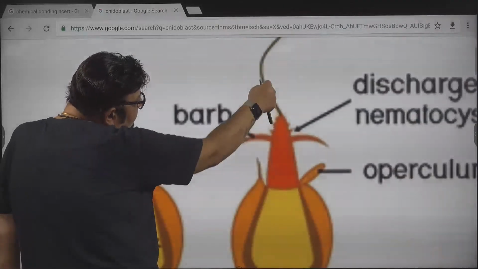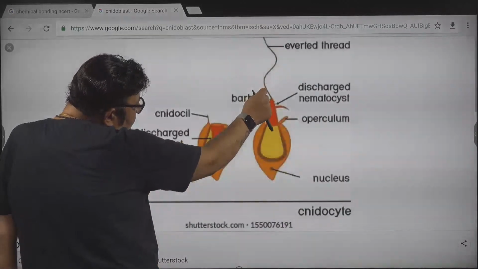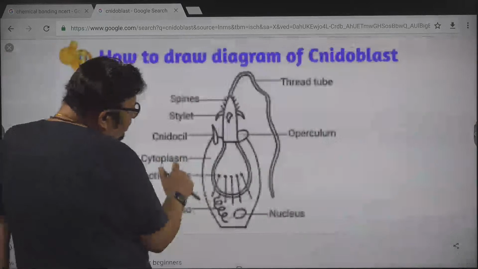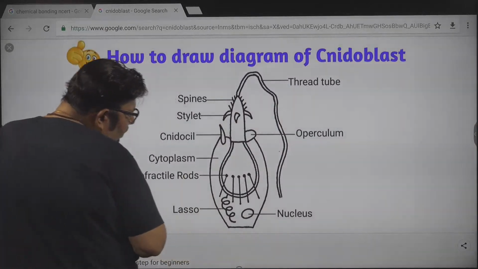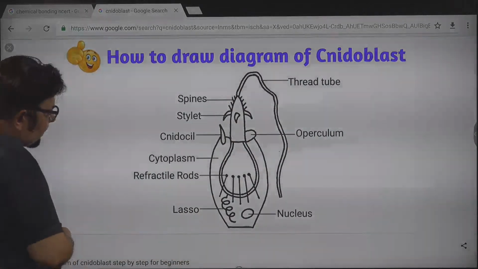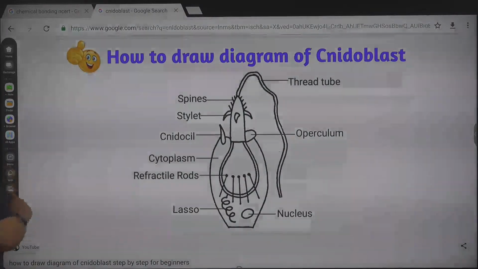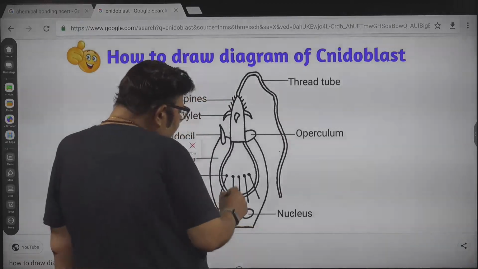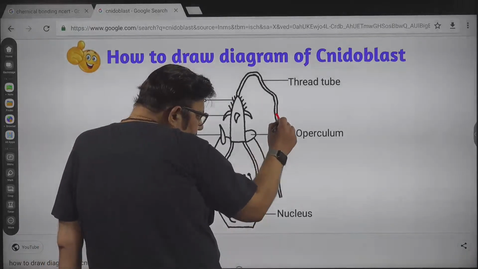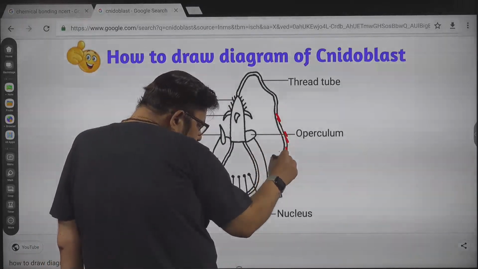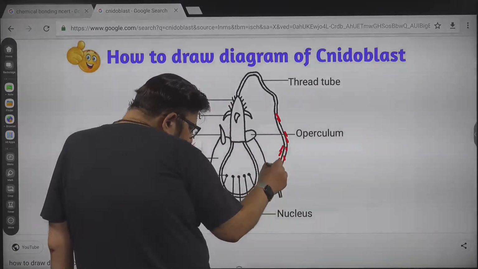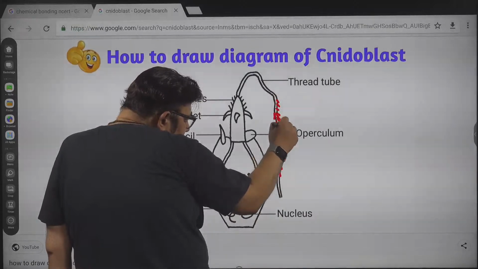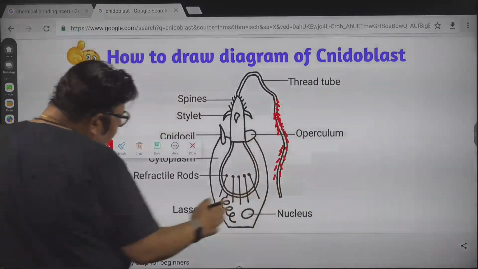And if you notice this, it has got tiny spines, and these spines inject a small amount of toxin called hypnotoxin in the body of the prey. So this is all spiny. This is spiny in nature. It can release hypnotoxin, and it also helps in anchorage.